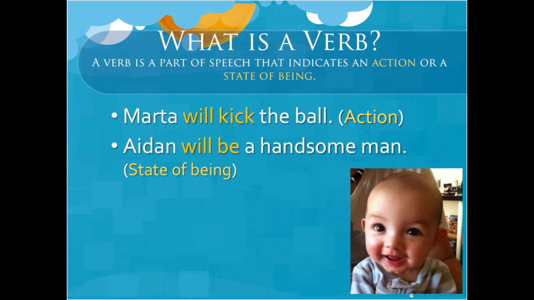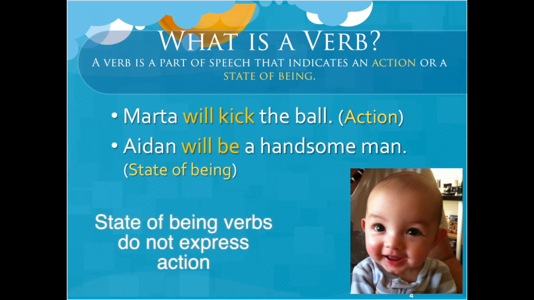Aiden will be a handsome man. Will is the auxiliary verb, and the main verb is be. And to be is a state of being verb. State of being verbs do not express action. They link the subject to the object in a sentence. That's why they're called linking verbs.